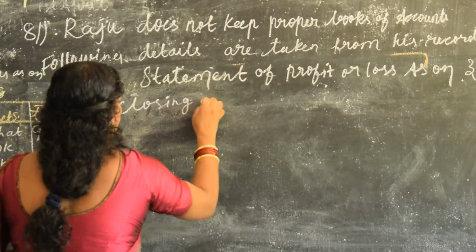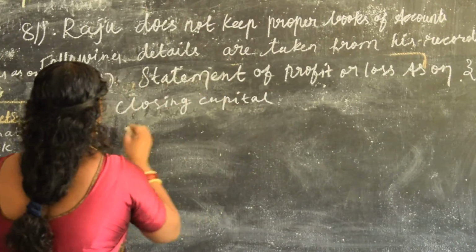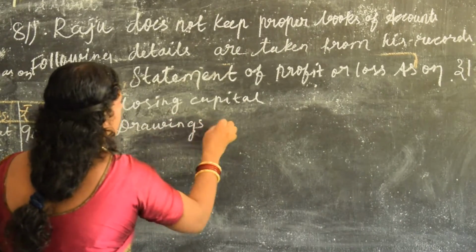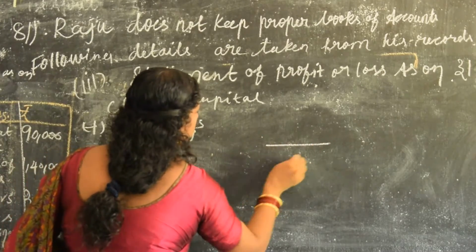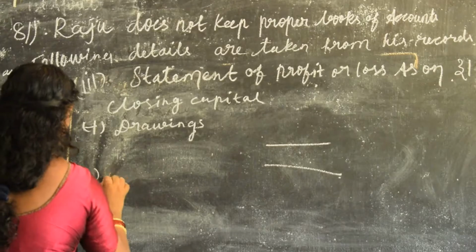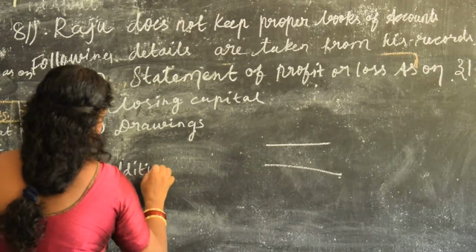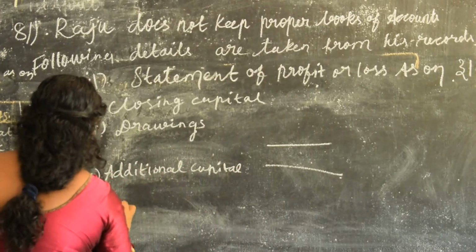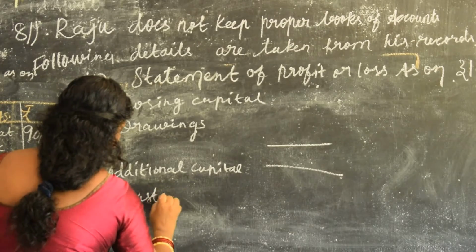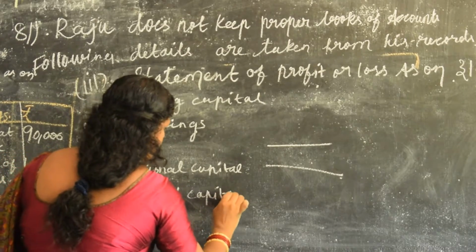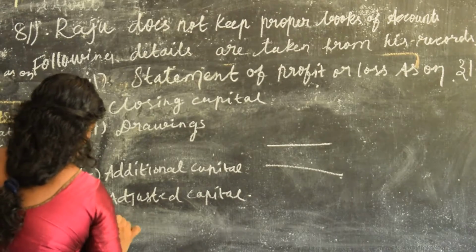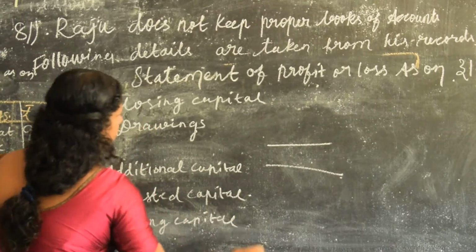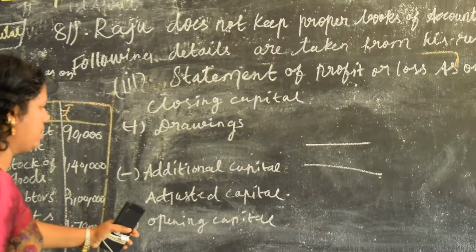Closing capital, plus drawings, then minus additional capital, then that gives the adjusted capital. Then minus opening capital. Yes, I have written the items that we are going to write.